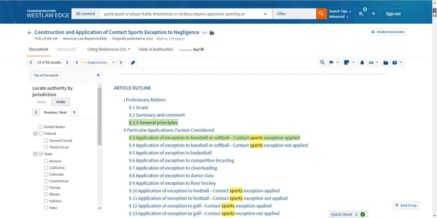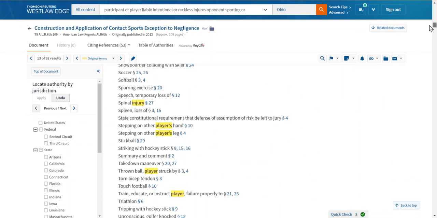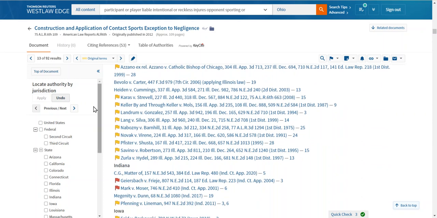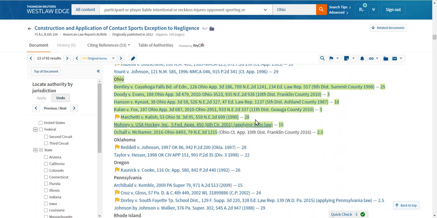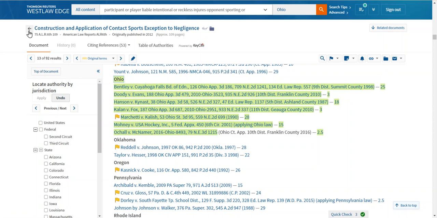So it's just a quick way for you to go to the best parts for you of this particular article. Another really good thing about this particular feature, if I click this arrow here, it's taking me to a table of cases. Here are, what is it, about 7 or 8 cases in Ohio you can use to jump off when researching this particular issue.